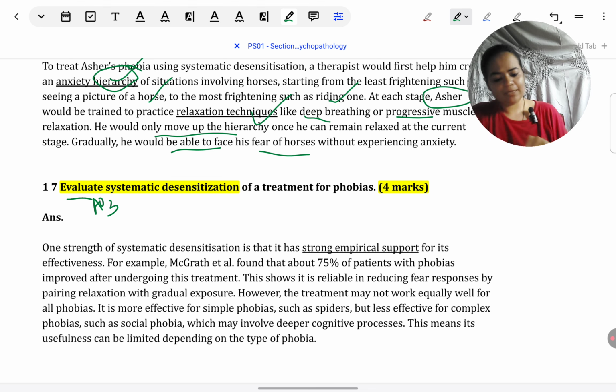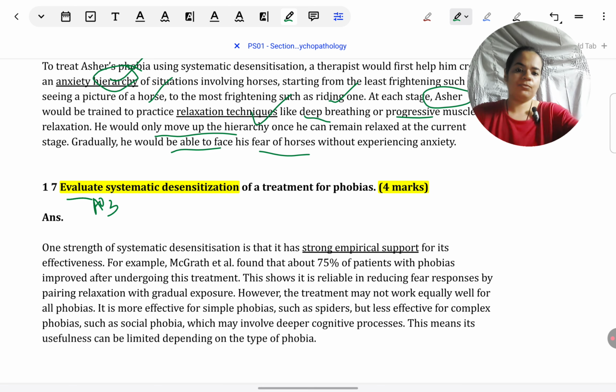In the same way that for AO1 we don't mix up AO3, for AO3 also don't mix up AO1. Many students have a habit from their past years that no matter what question is asked, first we should give some description. That does not get any credit in AO3 type of answers. Like if again you start writing about what is systematic desensitization, who gave it, what is its process, they are just going to ignore that part of the answer and you're going to waste your time and frustrate the examiner. Straight off come down to the strength or weakness.